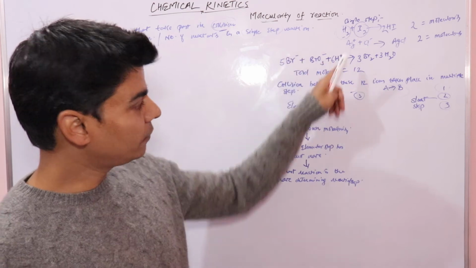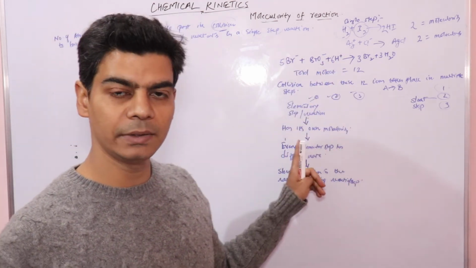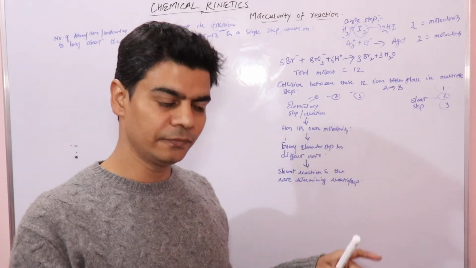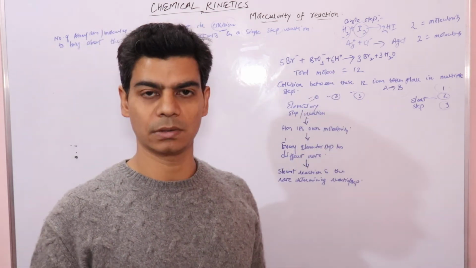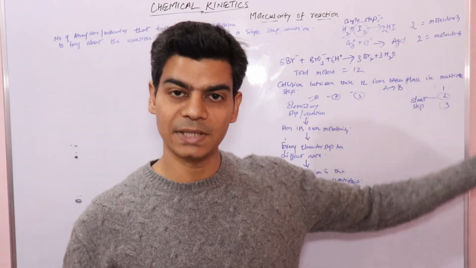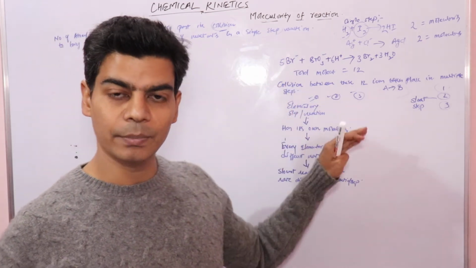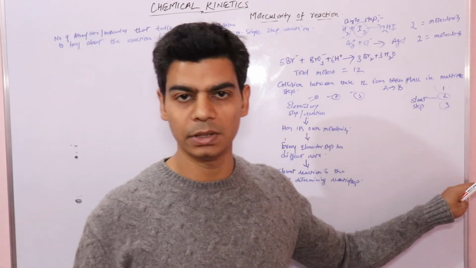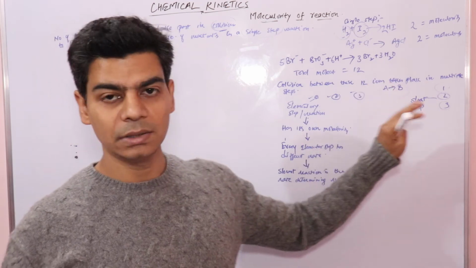These 12 ions will collide in steps, and each step is called an elementary reaction, and in every step a certain number of ions will collide, and the number of ions that collide will determine the molecularity of that step. So in a complex reaction, that is why we say that every elementary reaction will have its own molecularity, and the molecularity of this complex reaction doesn't make any sense.